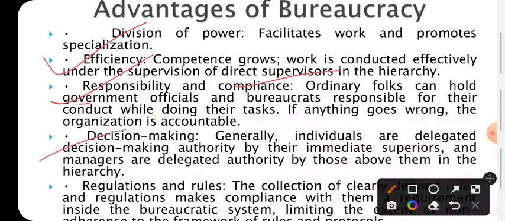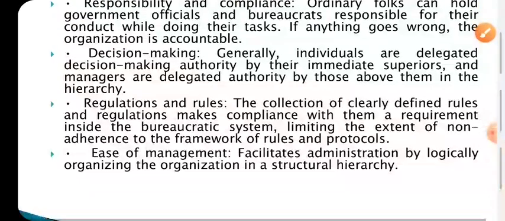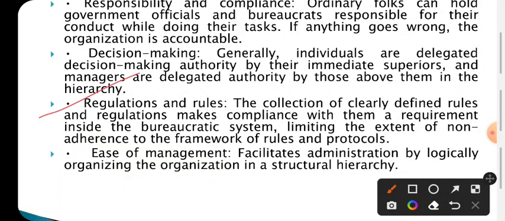Then decision making: they can decide very efficiently for the nation and for the development of their people. Then rules and regulations: various rules and regulations are made from time to time, so a bureaucratic person will be very efficient in making them effectively workable at the grassroots level.